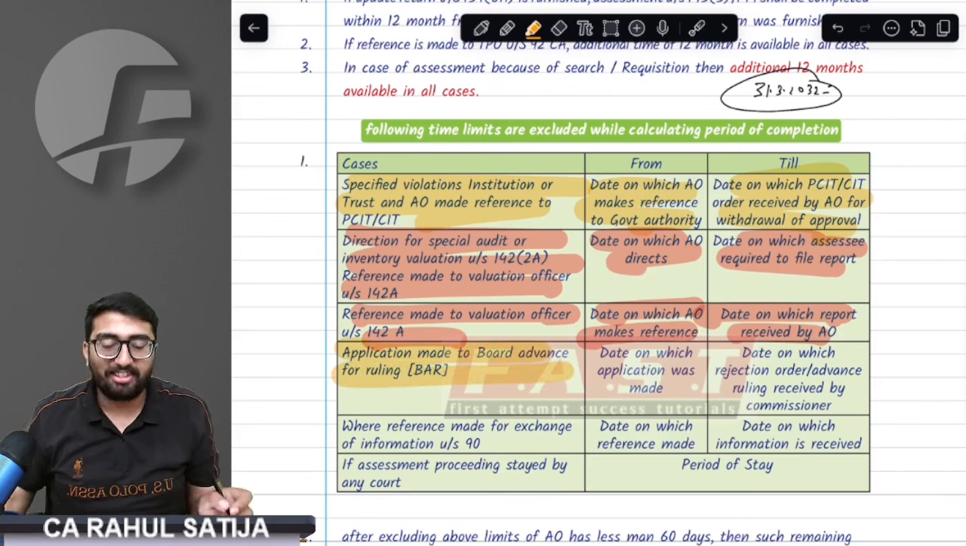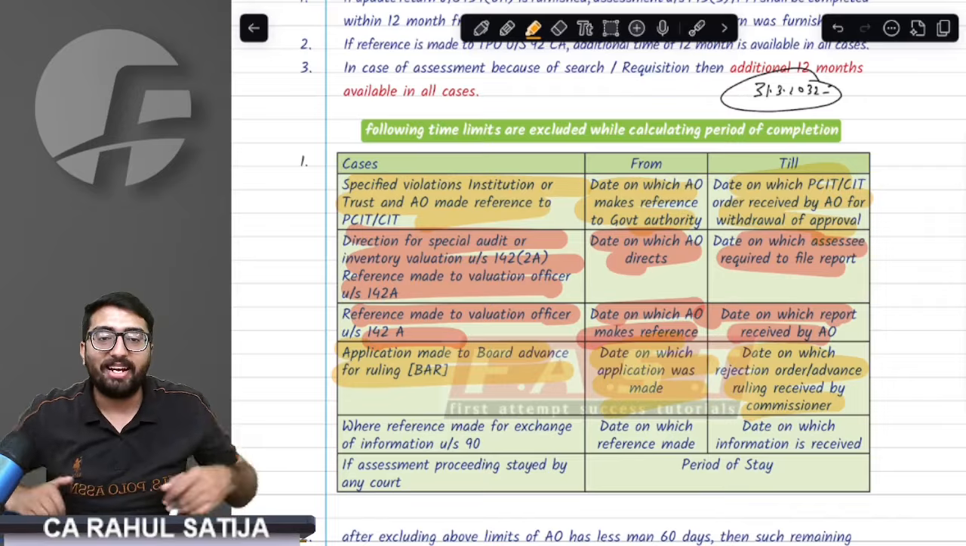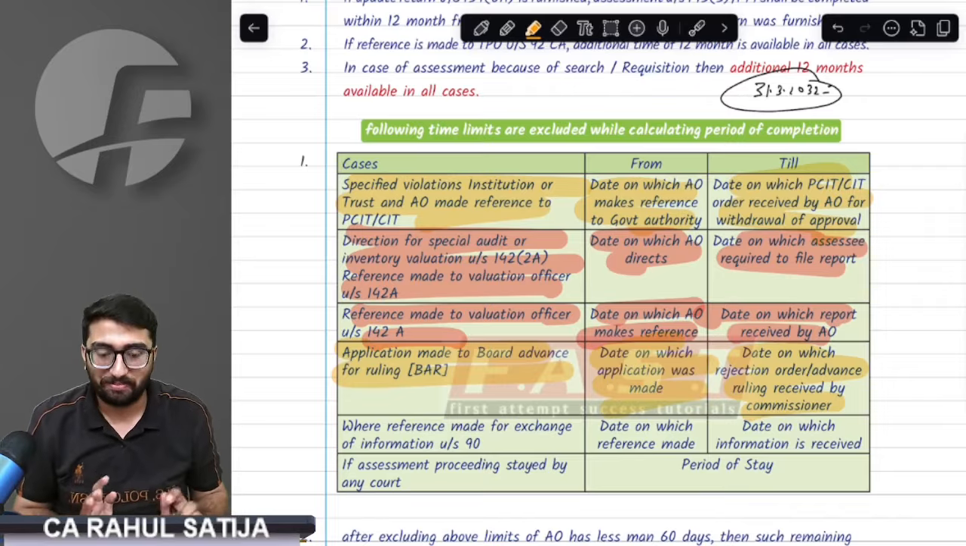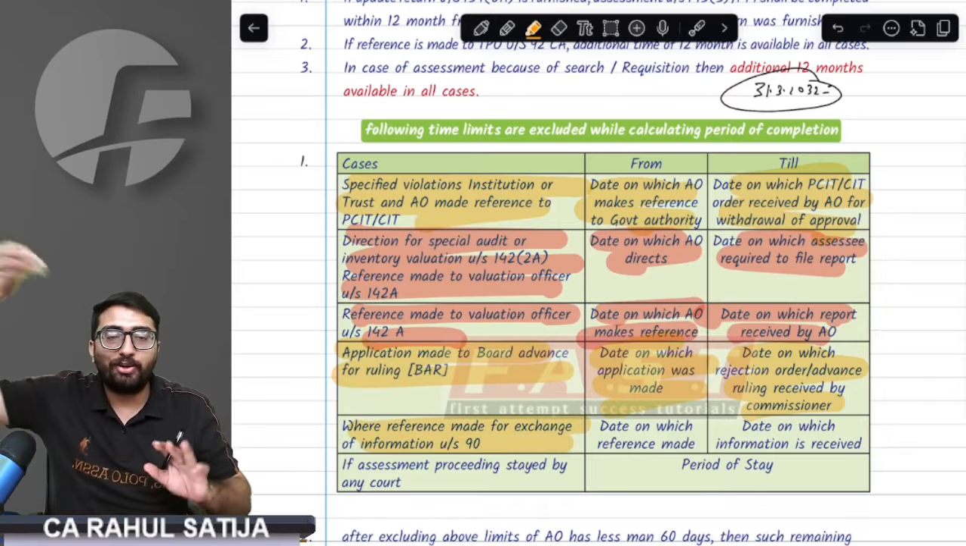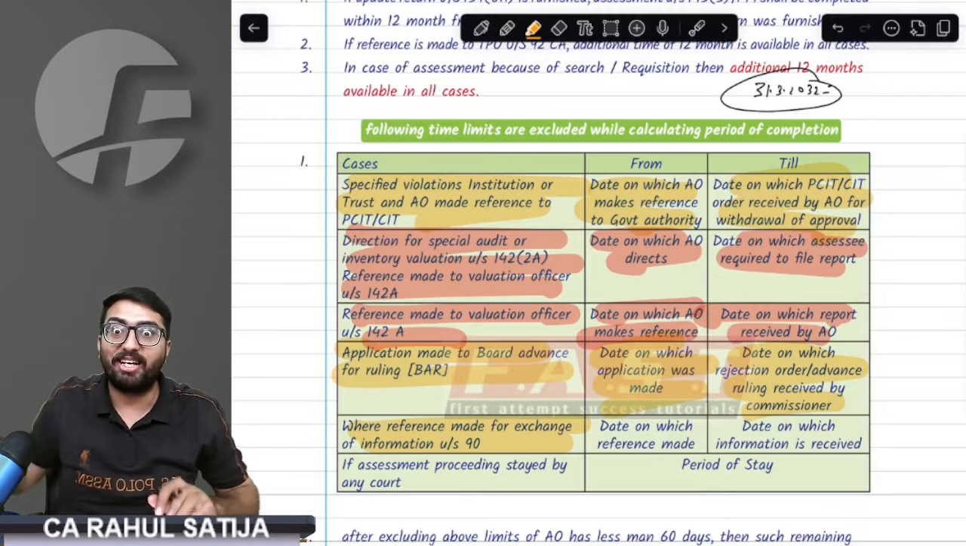For example, AO was doing the assessment and assessee went to Board of Advance Ruling. Provision says whatever the time that has been wasted now will be given extra. Sir, if AO was doing the assessment and order was about to be passed, and AO wanted to know information from the other government.